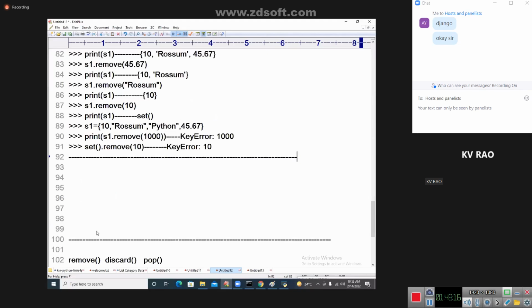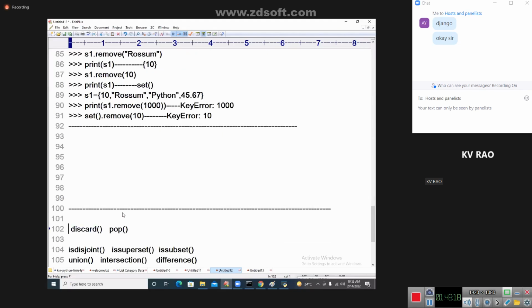Are you understanding the remove function, students? Yes. Right? Coming to the next point, the discard function I want to explain. Discard function I am going to explain.